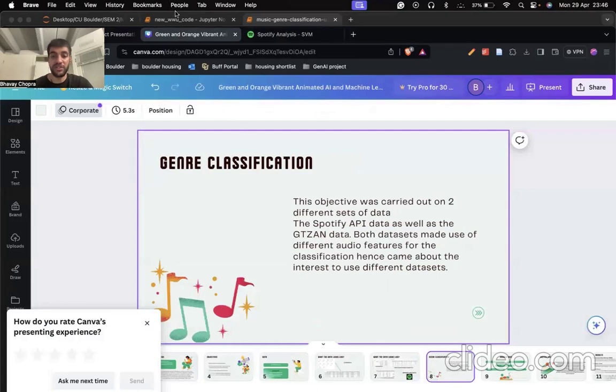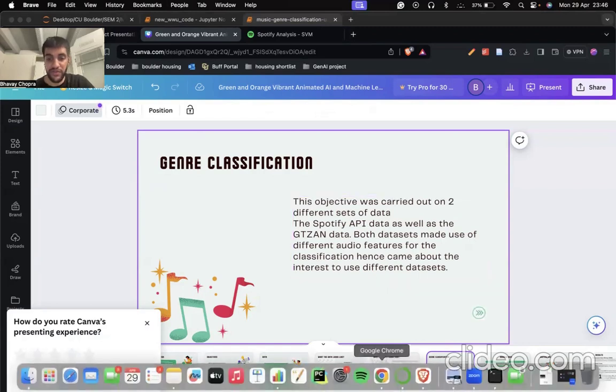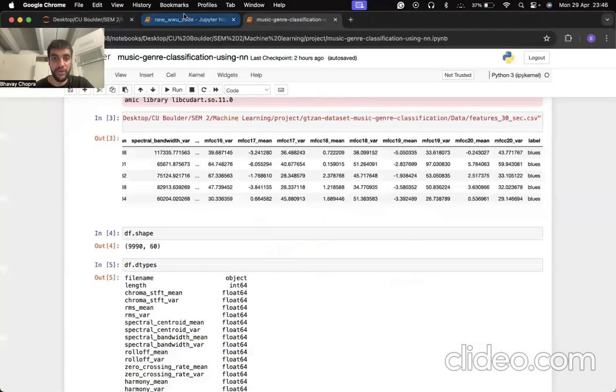Now let's talk about genre classification. So this objective was carried out on two different sets of data, the Spotify API data as well as the GTZAN data. Both data sets made use of different audio features for the classification, hence came about the interest to use different data sets. Now I'll show you the code for these.